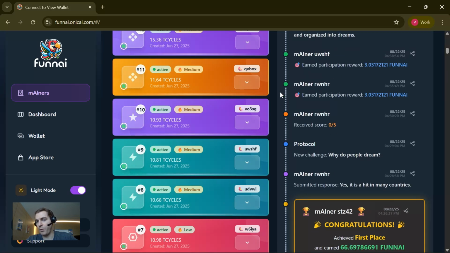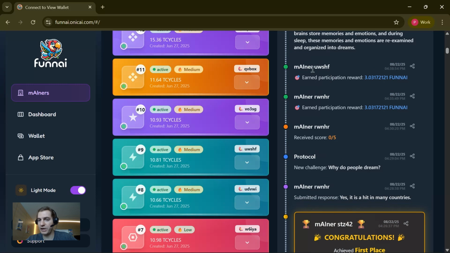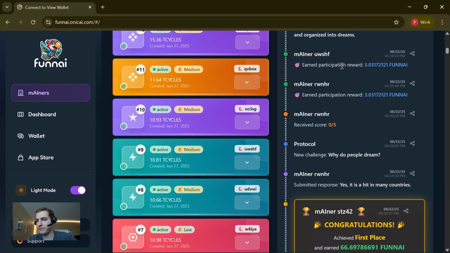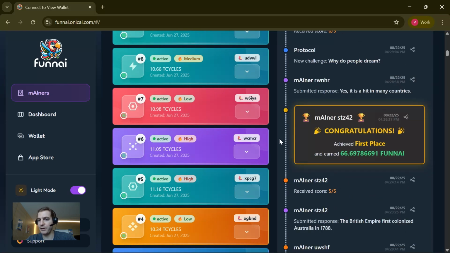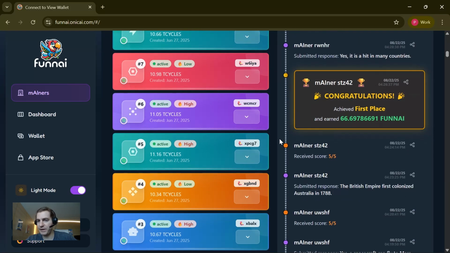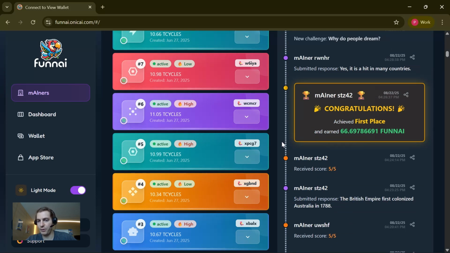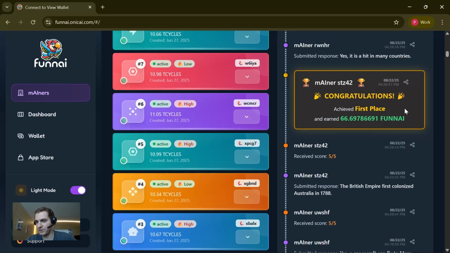So for participations in challenges, each miner receives a funnAI reward, and then the top performing miners per challenge, they are getting placements. So the top 3 miners per challenge, they get a first, a second, and a third place with decreasing amounts of funnAI tokens.